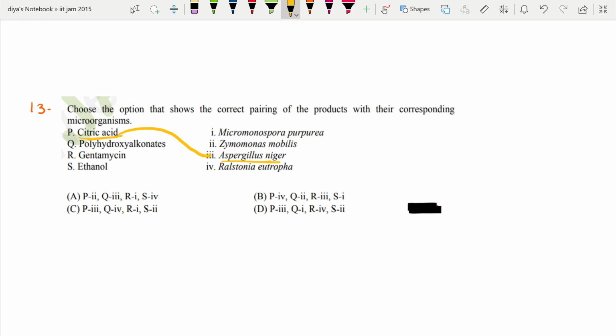Okay, and who produces polyhydroxyalkanoates? Ralstonia eutropha is responsible for the production of polyhydroxyalkanoates. Ethanol is produced by Zymomonas mobilis. These things we have to remember. Okay, these things are to be learnt. So C is the correct option here.